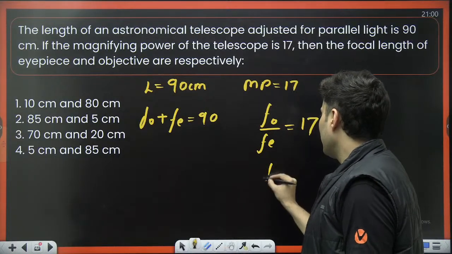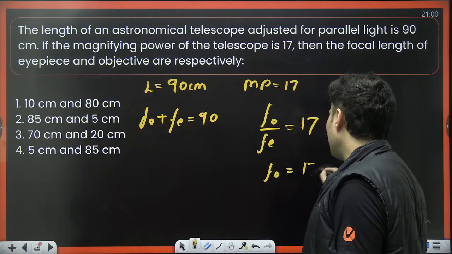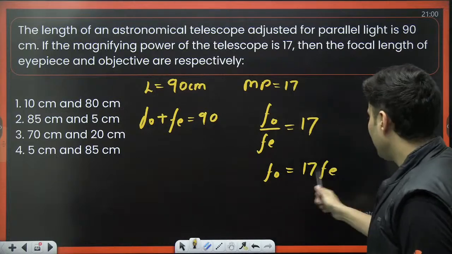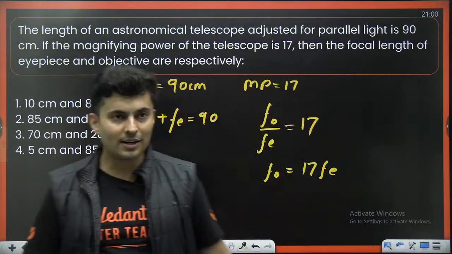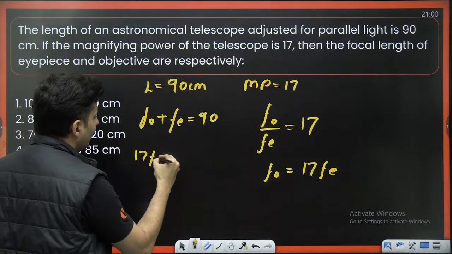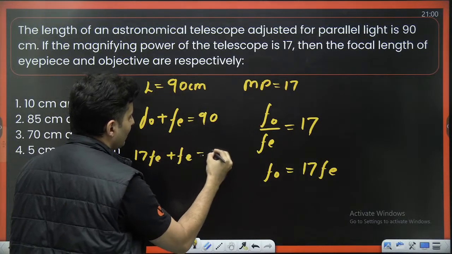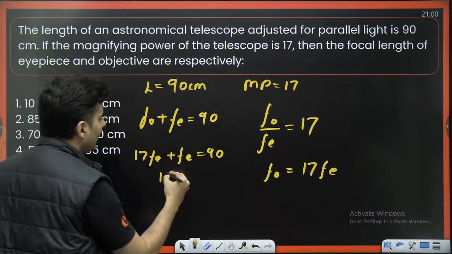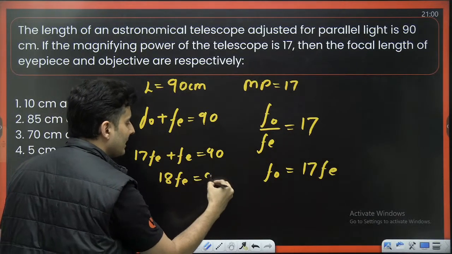So from this, Fo is 17 times Fe. I can just rearrange the terms. So take this and put it here. I'll get 17 Fe plus Fe is basically 90. So 18 Fe is basically 90.